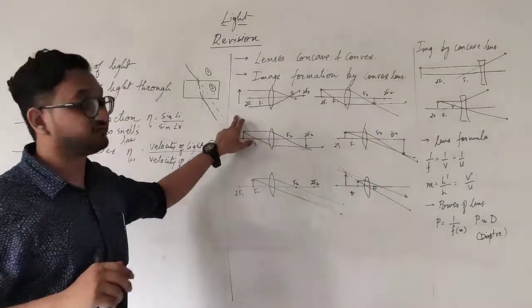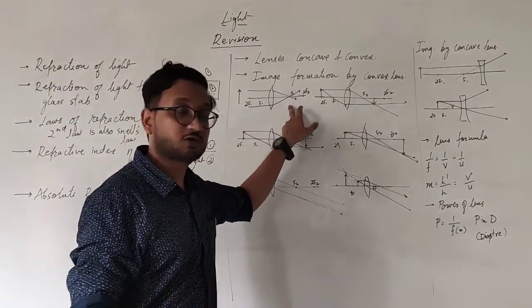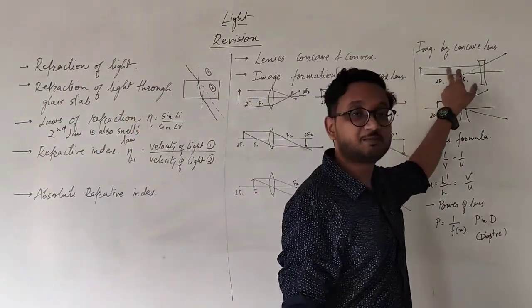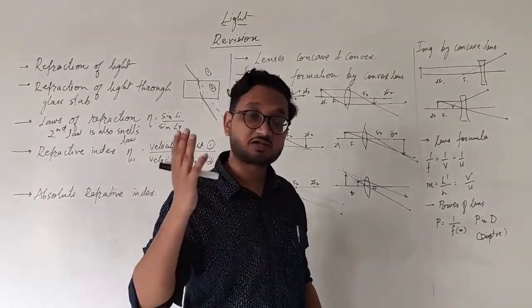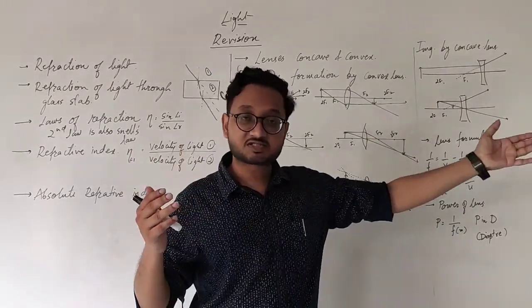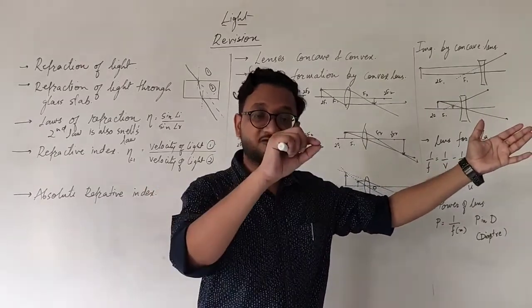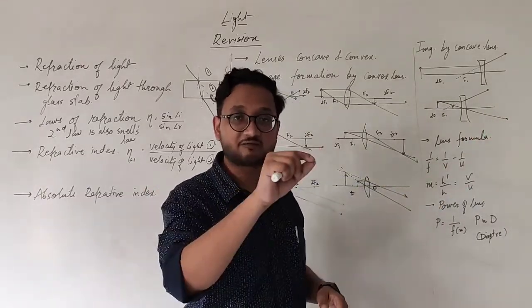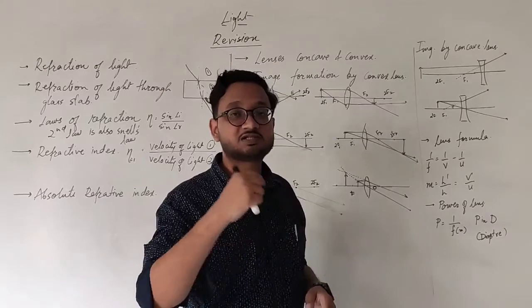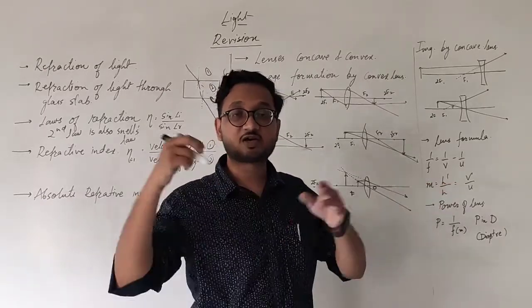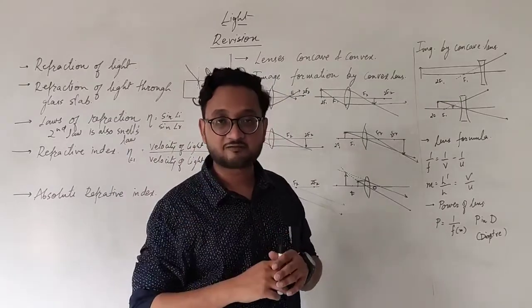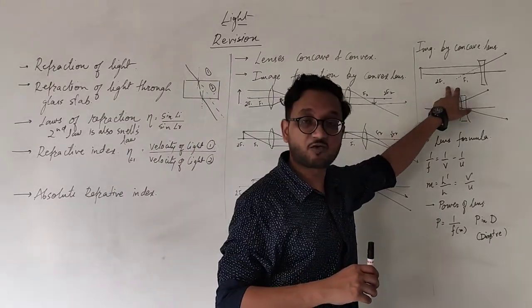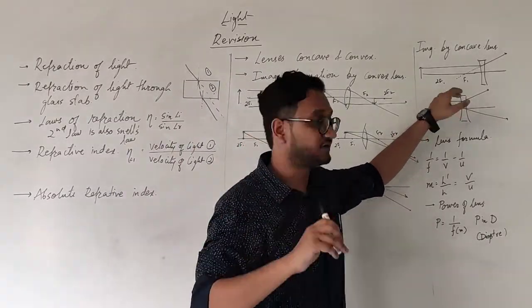And if you see my previous videos on mirrors, in the concave mirror, if the object is at infinity, the image is at focus, real and inverted, but at focus. And if it is convex mirror, still it is virtual and erect behind the mirror, but still it is at focus. So it will always be at focus if the object is at infinity.